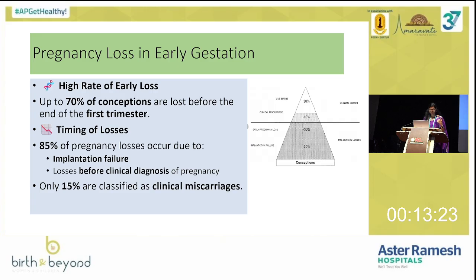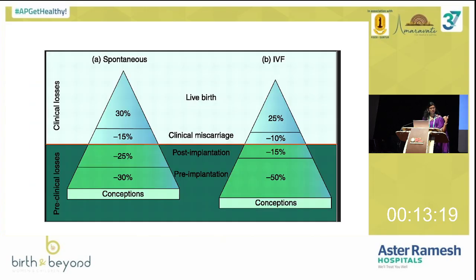85% of the pregnancy losses happen before the clinical diagnosis itself. If you see the picture, almost 60% of the miscarriages will happen in the implantation failure only. So those are preclinical losses. Clinical losses we see is only around 15%.